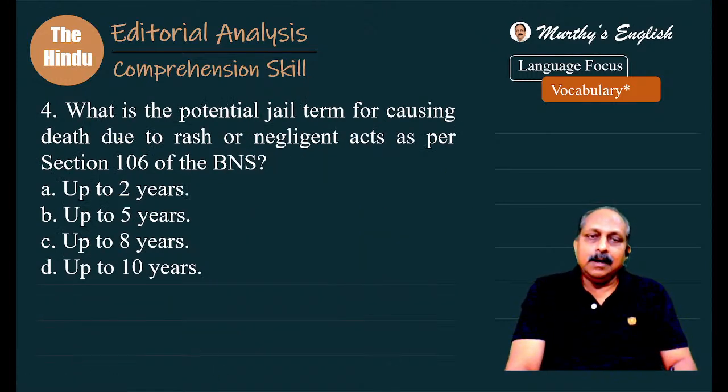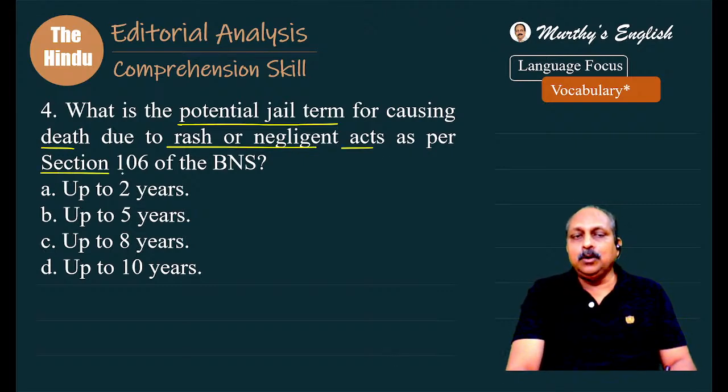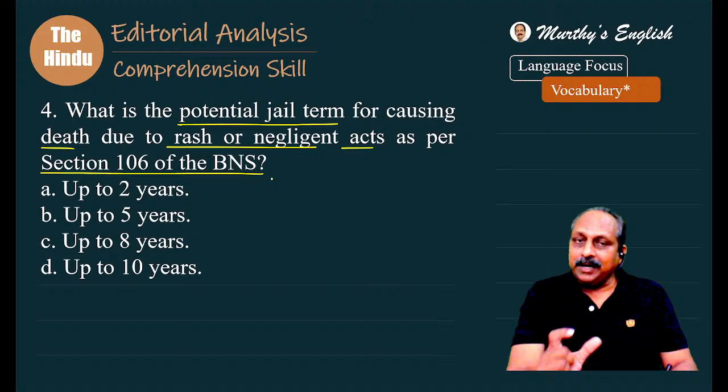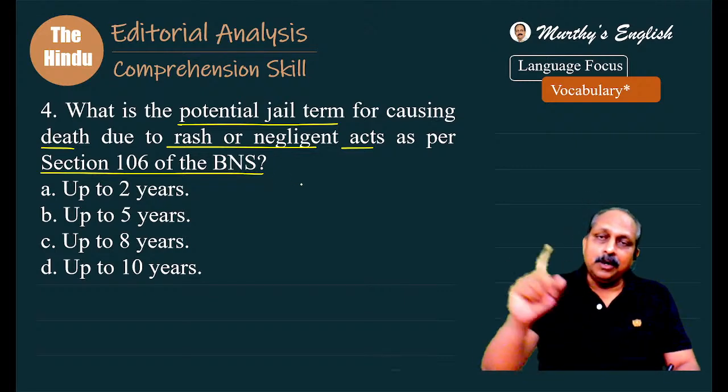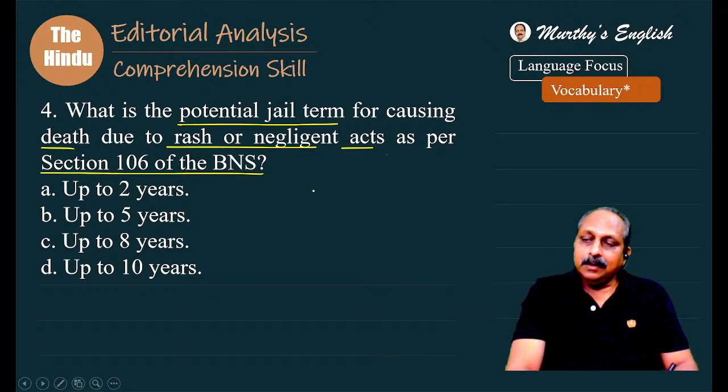What is the potential jail term for causing death due to rash or negligent acts as per Section 106 of the BNS? Potential jail term means you have to consider the maximum. So what is the answer? 2 years, 5 years, 8 years, 10 years. The potential jail term is 10 years.